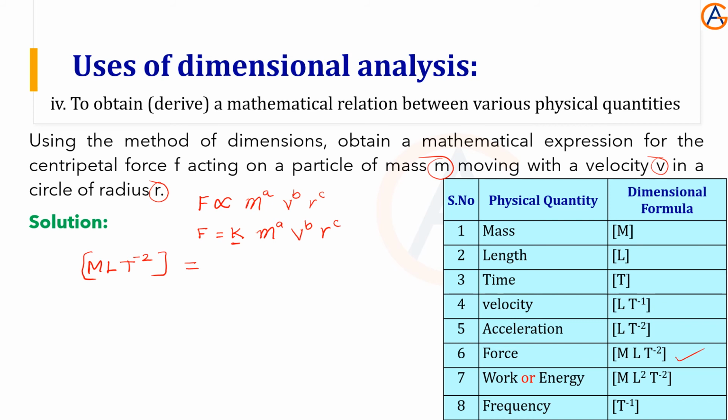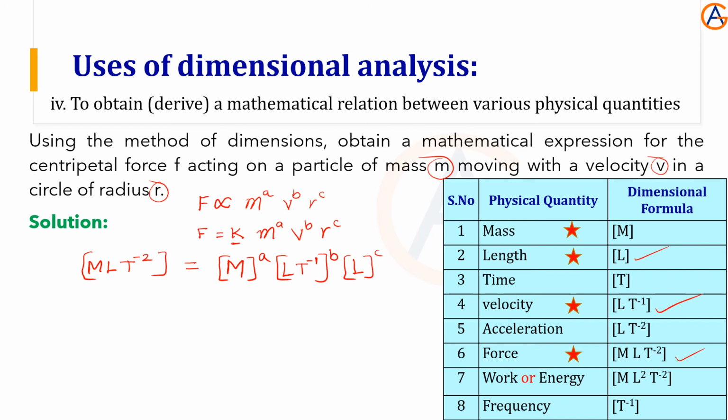Then m is a mass, so simply m power a. V is velocity, l t minus 1, so l t minus 1 power b. Then r is the radius, which is simply a length, so l power c.